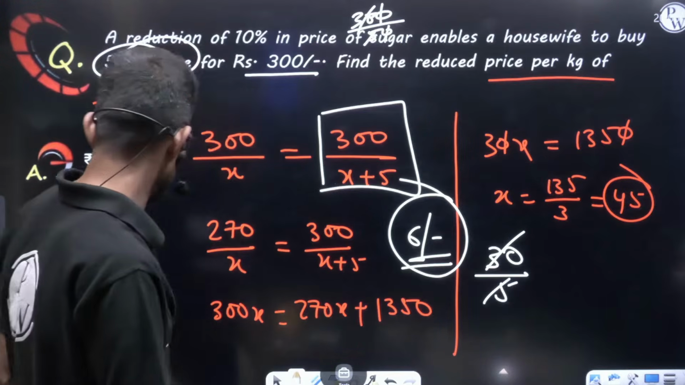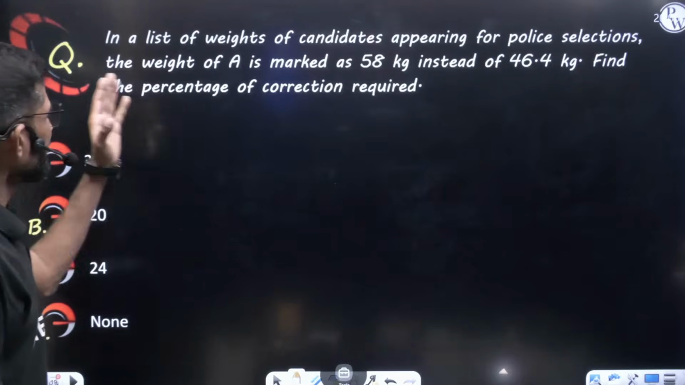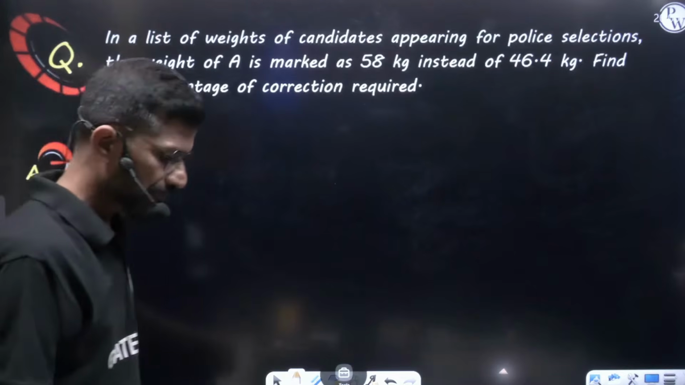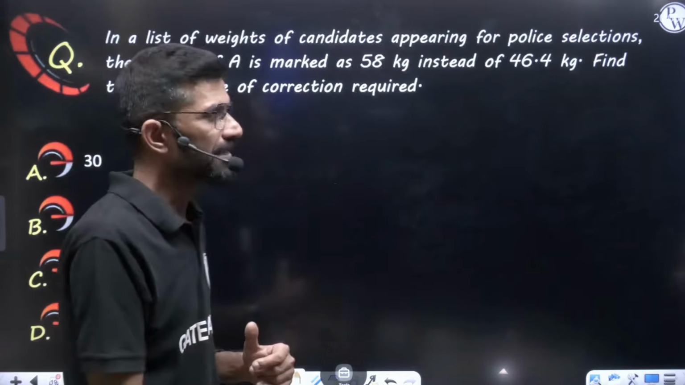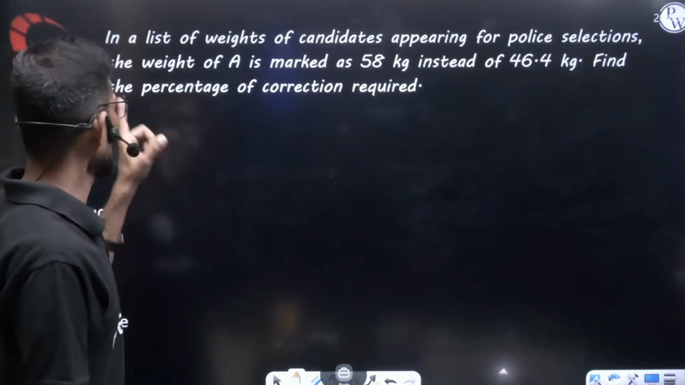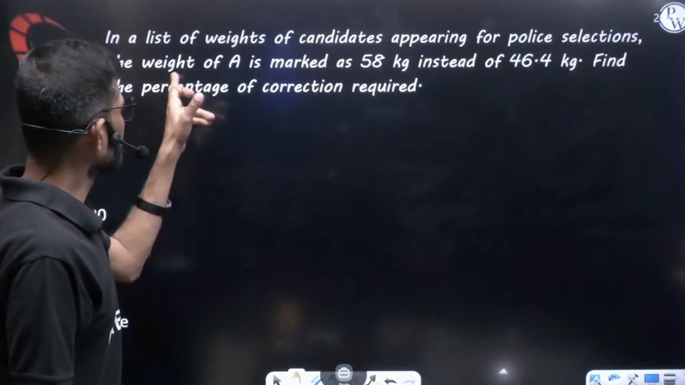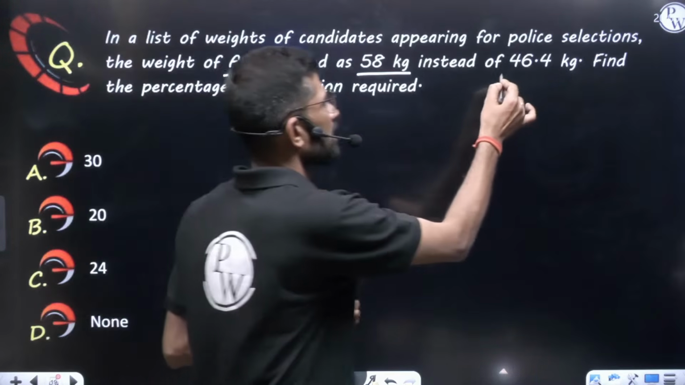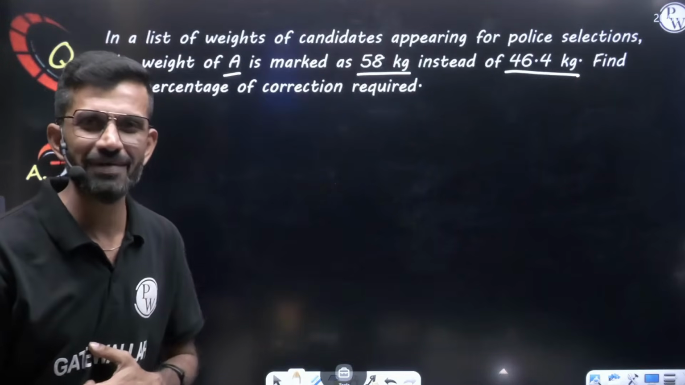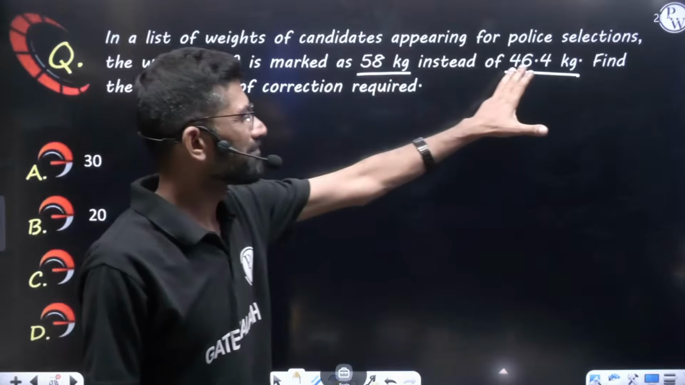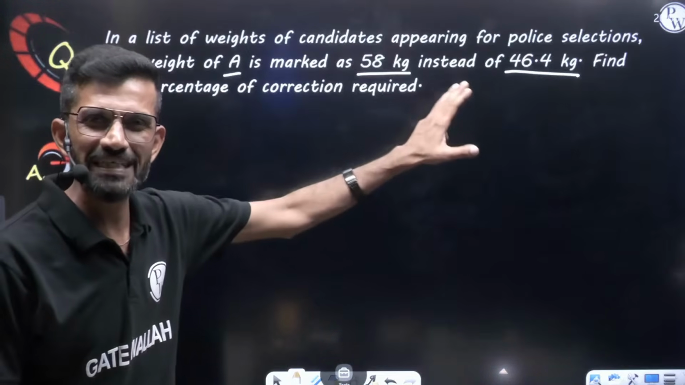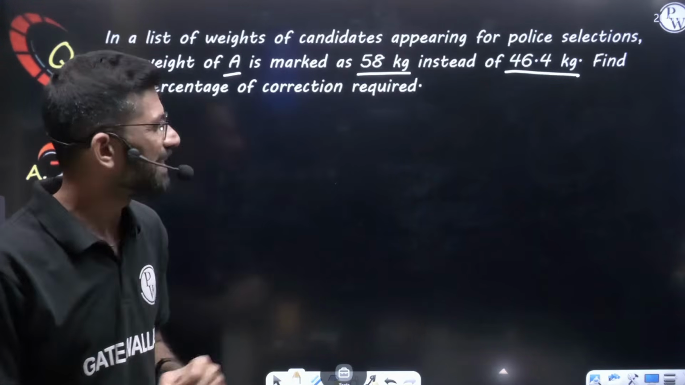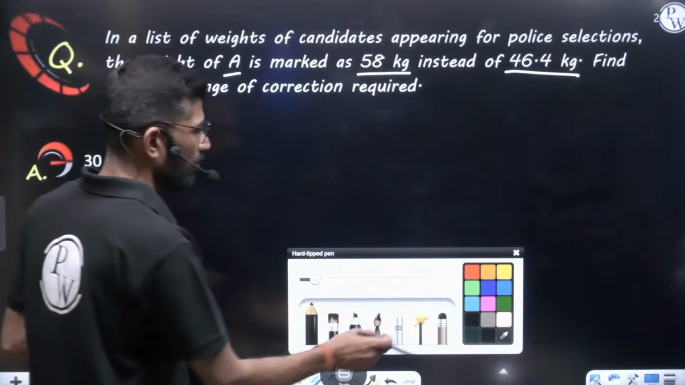Let us go to the next question. Next question on the screen. In a list of weights of candidates appearing for police selection, there is a list of candidates who are attending police recruitment. The weight of A, a person's name, is marked as 58 kg instead of 46.4 kg. Here they made an error: they should have entered 46.4, but they entered 58 kg for one person, A. Find the percentage correction required.